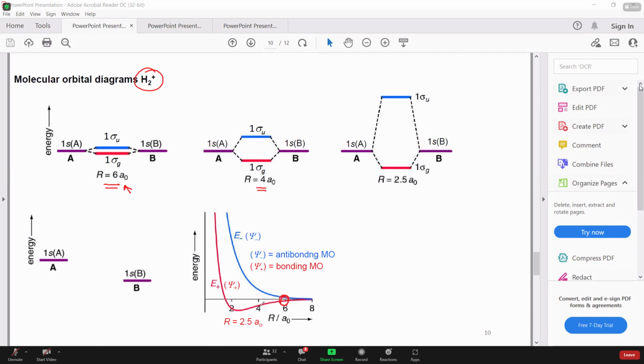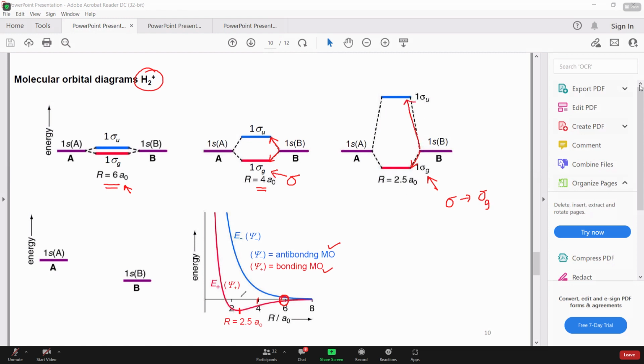4a0 पे considerable overlap हो चुका है, right? And what's going to happen in all the cases कि जब भी सेम फेज ओवरलैप करेंगे और बॉन्डिंग मॉलिक्यूलर ऑर्बिटल बनेगा, उसकी एनर्जी हमेशा कम होगी. Energy will decrease, and for anti-bonding energy will increase. That's what's shown here from this graph as well. And the point at which this minima exists, it's the bond length for this particular system. And here, this is the maximum energy that can be decreased for sigma bonding or sigma g. Both are the same. And that's what the maximum energy that will increase for sigma u.